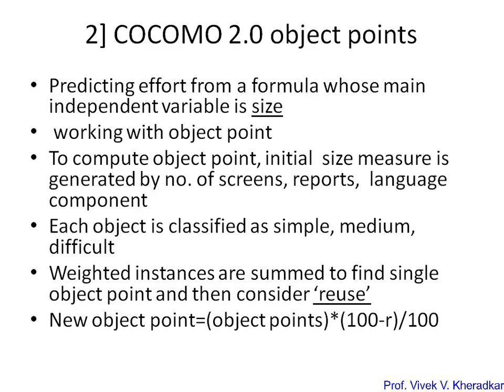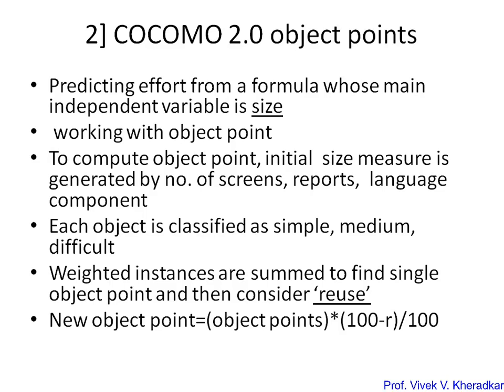The object point approach is a synthesis of the procedure suggested by one of the authors. To compute the object point, the initial size measure is generated by counting the number of screens, reports, and third generation language components that will be involved in the application.